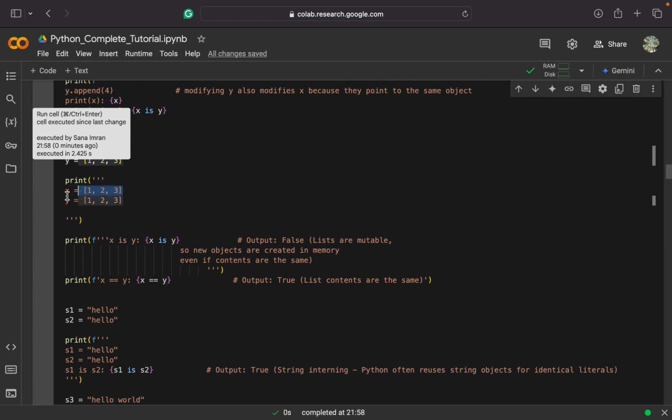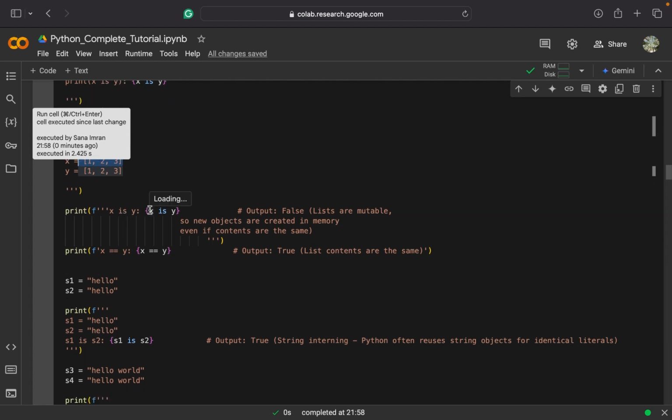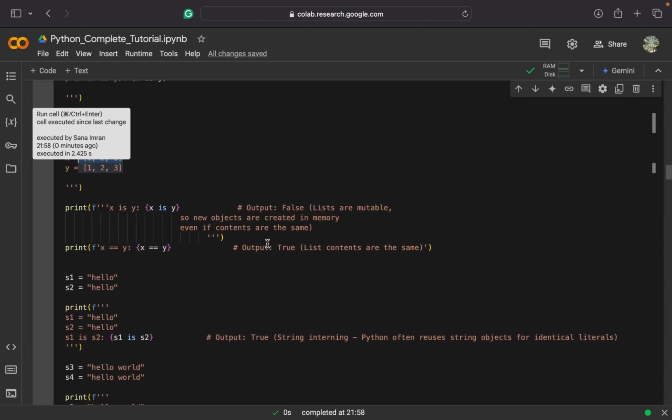So Python will not recognize that x is y or y is x because these have become two different objects in memory, and two separate memory locations have been assigned to these lists. But if I check if x is equal to y, it will return true because the contents are the same right now.